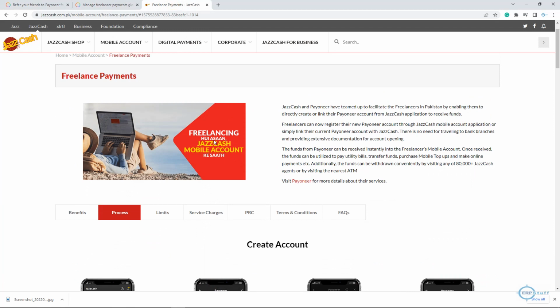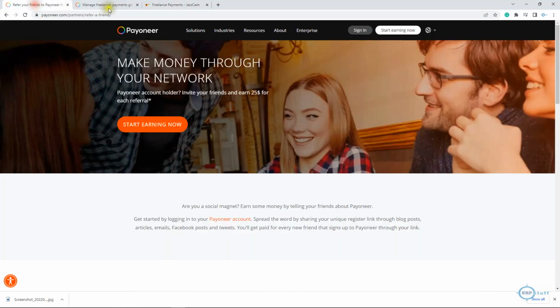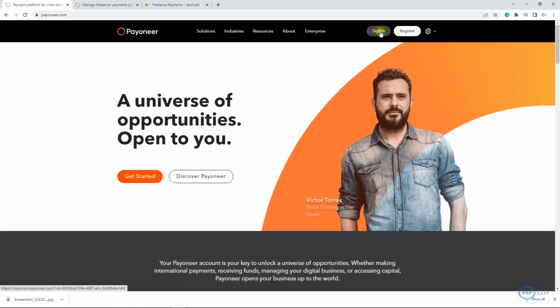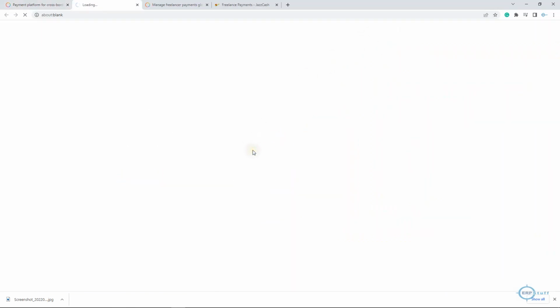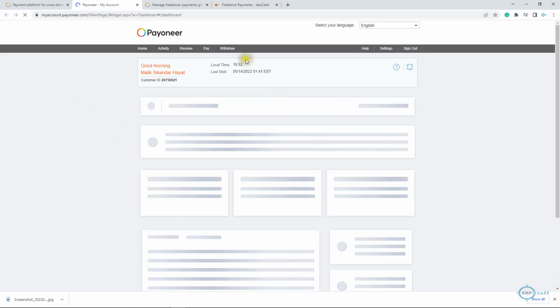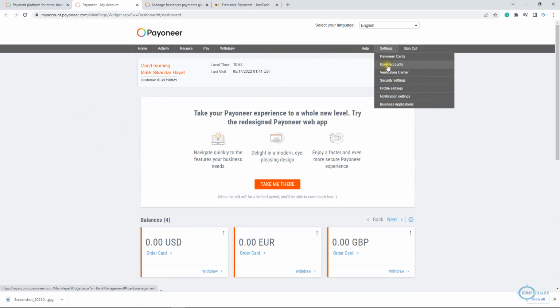from outside countries to Pakistan, linking to your account. Let me take you to Payoneer. I wanted to show you something else because I thought it better. Settings, bank accounts.